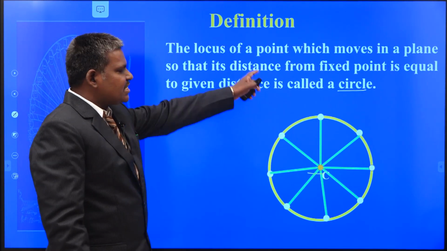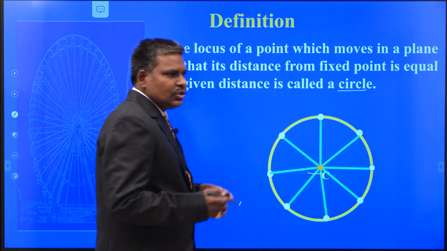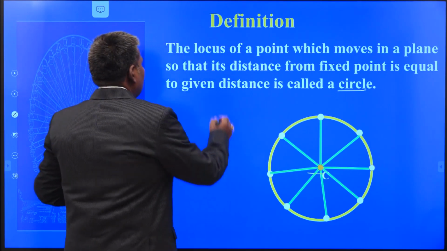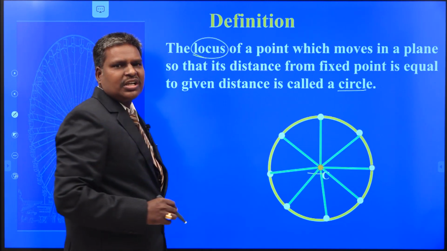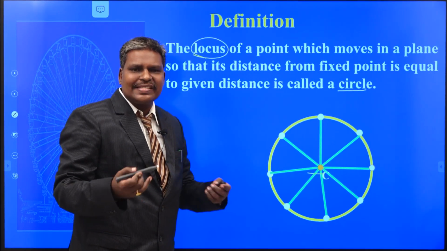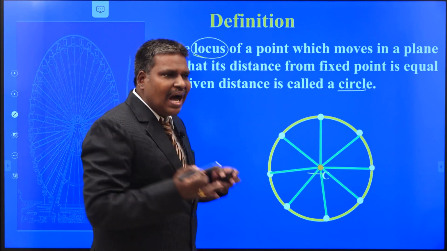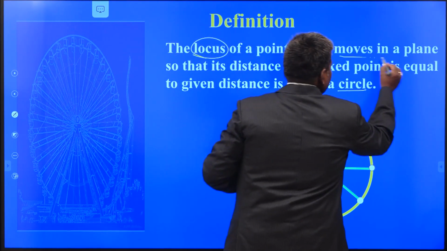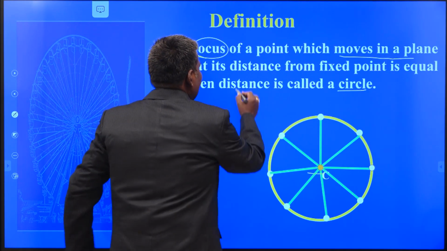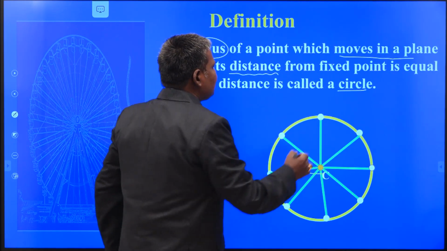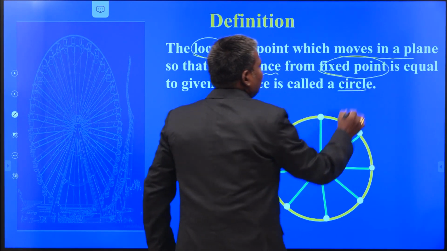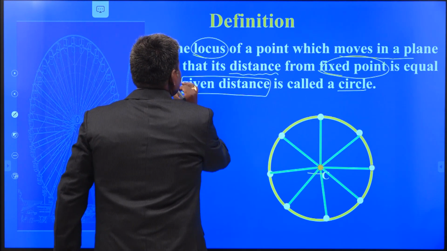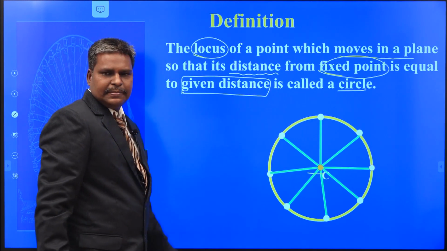That means to construct a circle, what do you need? You need a fixed point and a fixed distance. So, you have to collect all the points. Locus means what? Points which satisfy the given condition, the path of the point. Of what? Which moves in a plane so that its distance from a fixed point, so you have to take one fixed point, is equal to what? The given distance, that is a fixed distance, is called a circle.